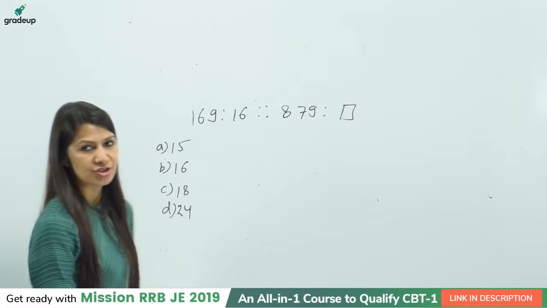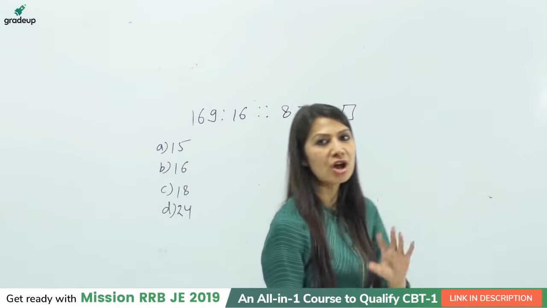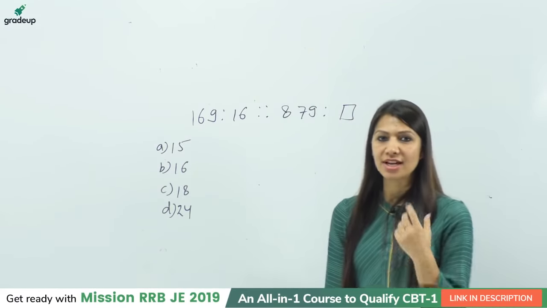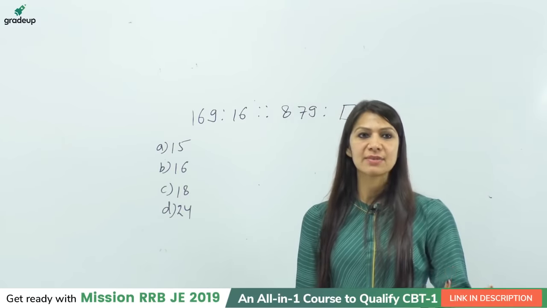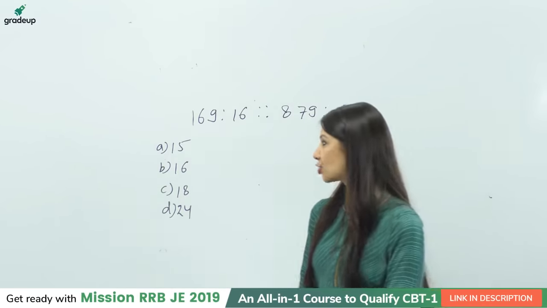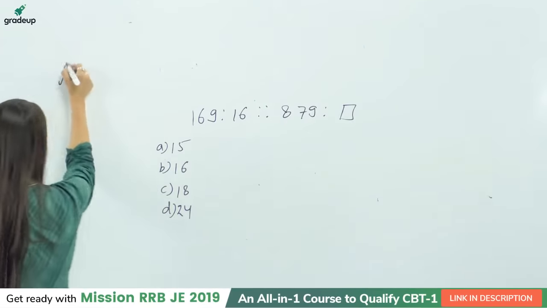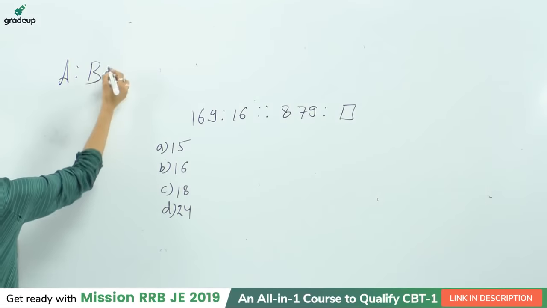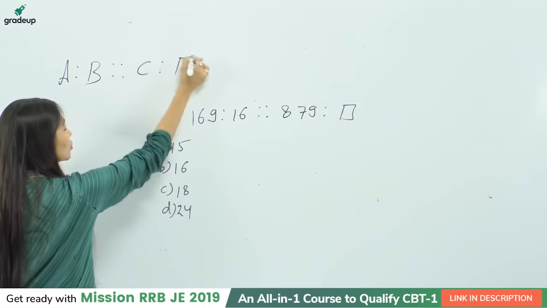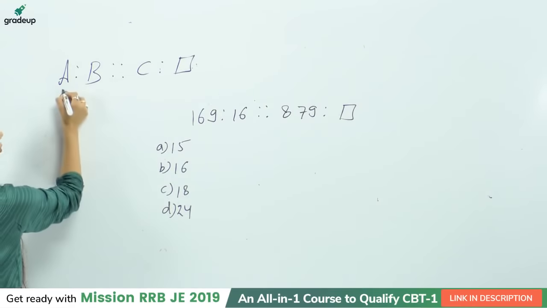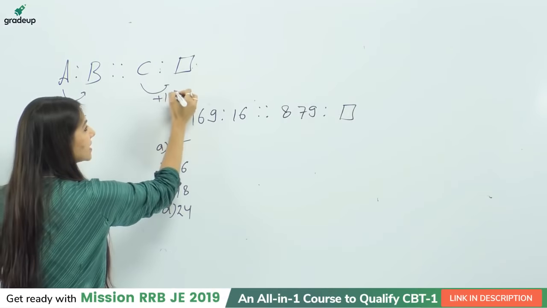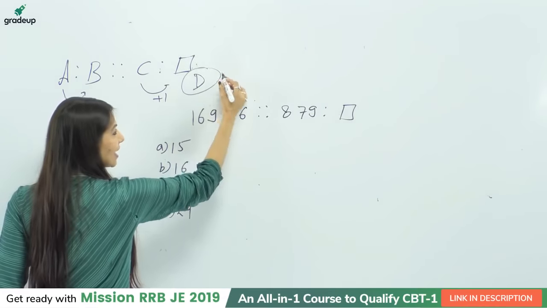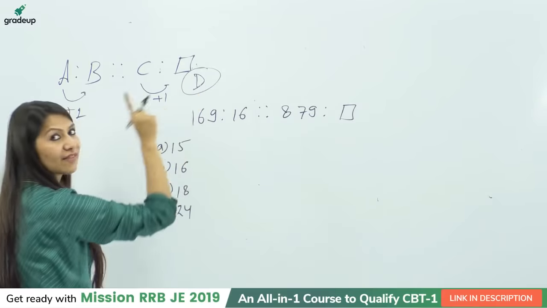Vineet, this is analogy. This is exactly analogy. Analogy doesn't make sense if you are thinking that A plus 1 is B, so in the similar way, C plus 1 will be D. As I told you in the very starting, if you are writing A is to B and finding C is to what, it was very simple that A plus 1 will be B, so C plus 1 is D. But this is logically correct, provided it should be one of the options.